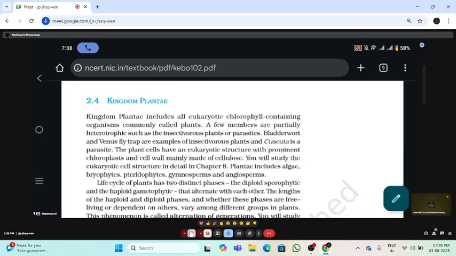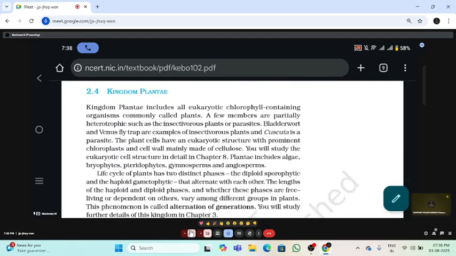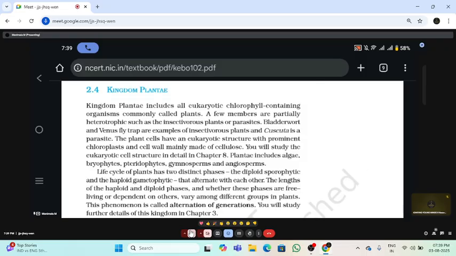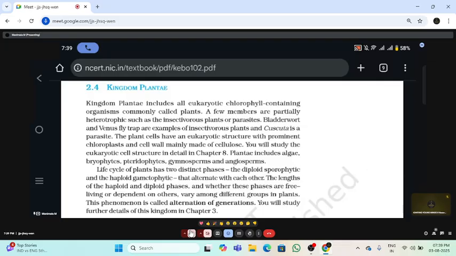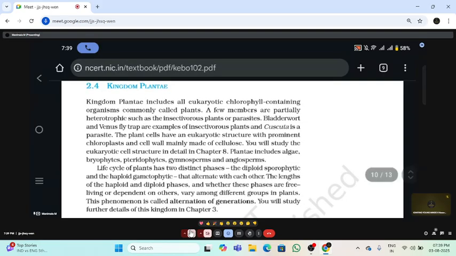Phycomycetes are also called algal fungi, and they grow on moist and damp places. Next, Ascomycetes. They represent the largest group. Which fungi represent the largest group on earth? That is Ascomycetes. They are also called sac fungi, which are higher fungi. Yeast, powdery mildew, morels and truffles all come under Ascomycetes. Here we learned about Saccharomyces cerevisiae, the baker's yeast or brewer's yeast.